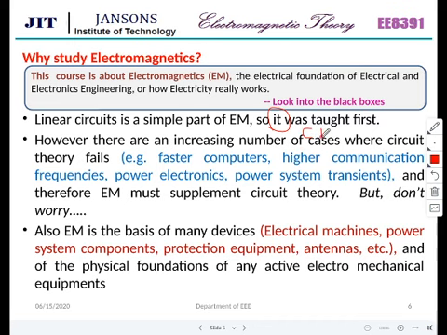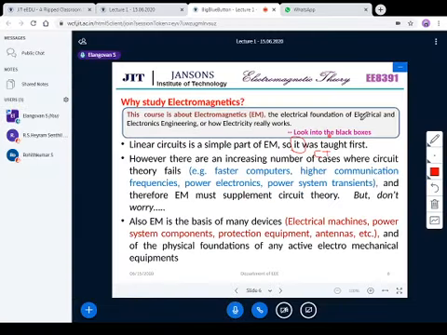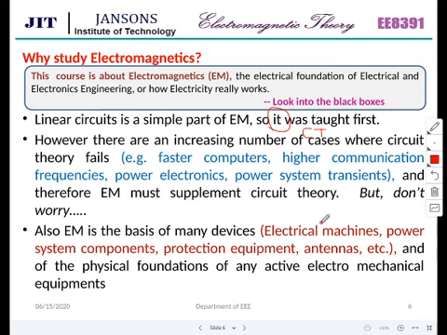This is nothing but CT, circuit theory. Now we will come to know the difference between circuit theory and electromagnetic theory, and why we studied circuit theory earlier than electromagnetic theory. Even in the introductory class, I told you we should have got electromagnetic theory first, then circuit theory. So why are we doing it this way?